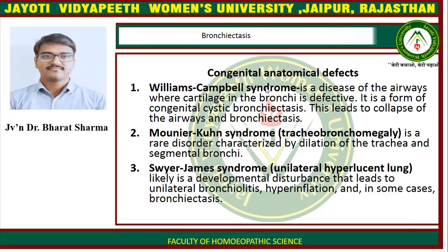Williams-Campbell syndrome is a disease of the airway where cartilage in the bronchi is defective. It is a form of congenital cystic bronchiectasis. This leads to the collapse of the airway and bronchiectasis. Mounier-Kuhn syndrome is a rare disorder characterized by dilatation of the trachea and segmental bronchi. Swyer-James syndrome is likely a developmental disturbance that leads to unilateral bronchiolitis, hyperinflation, and in some cases, bronchiectasis.